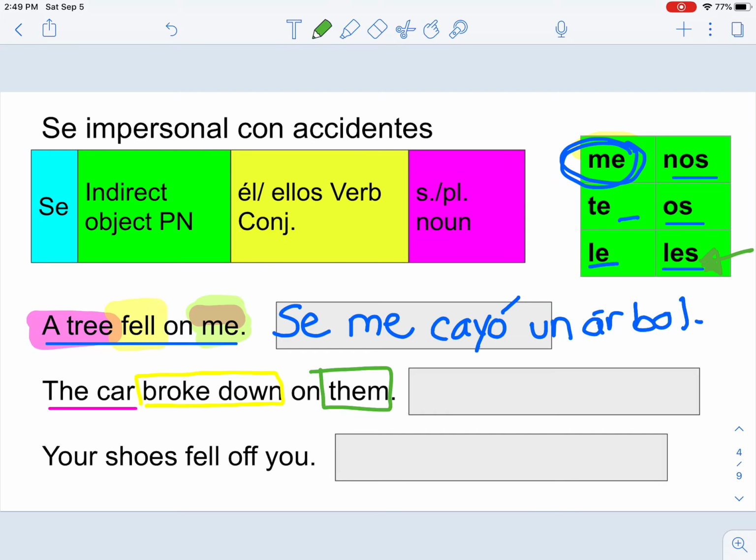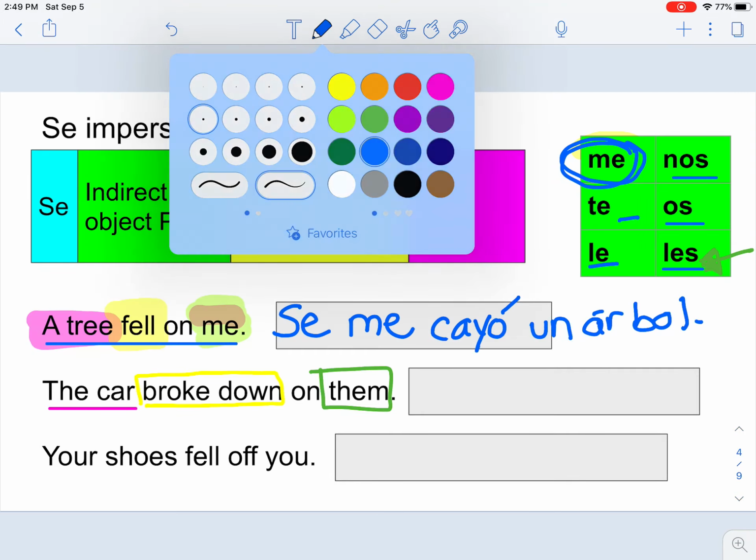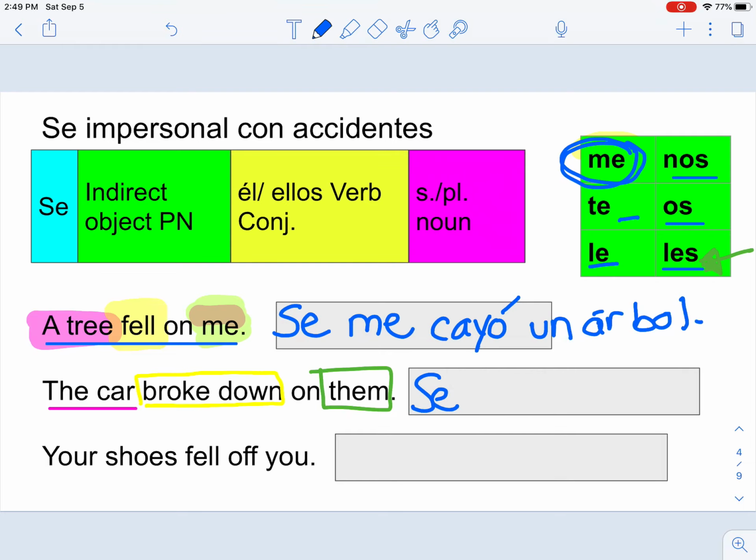So if we put this in a sentence now, we're going to write se to start with. We're going to use the indirect object, which is going to be les. We're going to use the verb, which is going to be rompió. That's the past tense, right? The preterite of the verb romper. And we have the car. So se les rompió, and we're going to say el carro. Se les rompió el carro. And you can use this as rompió. There's other verbs, se averió. There's other words, but right now, since we know romper from our chapter, then we'll use that word.